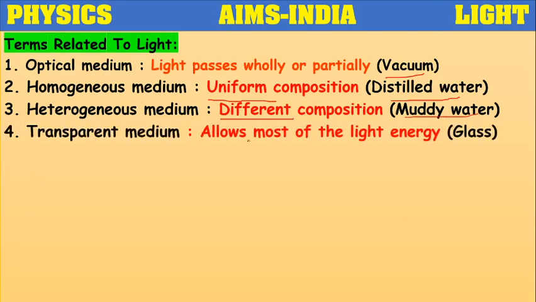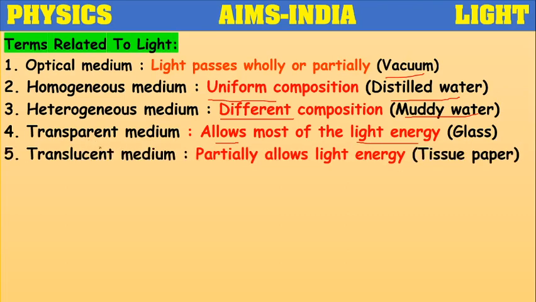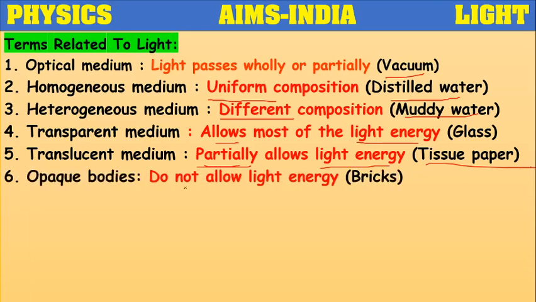Transparent medium, the medium which allows most of the light energy through it, like glass, we call it as transparent medium. Translucent medium means it allows the light energy partially, like tissue paper. Opaque bodies, they do not allow the light energy through them, like bricks.